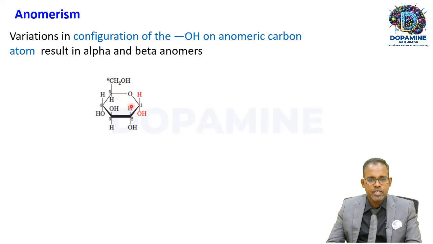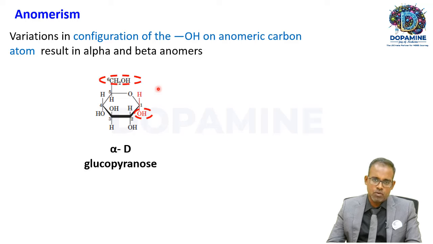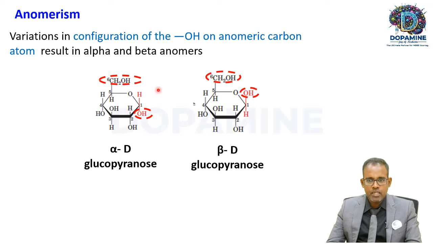See here, this is C1, C2, C3, C4, C5. The hydroxyl group at the 5th carbon will form a bond with the 1st carbon, adopting a closed conformation like this. This molecule is glucose. It is also called alpha-D-glucopyranose, whereas this is called beta-D-glucopyranose.